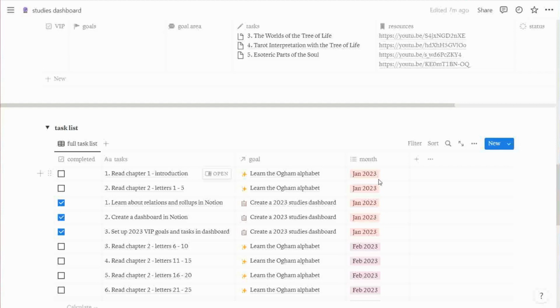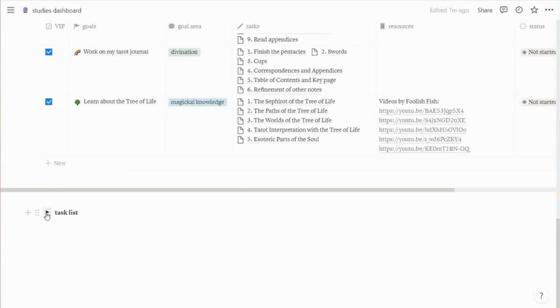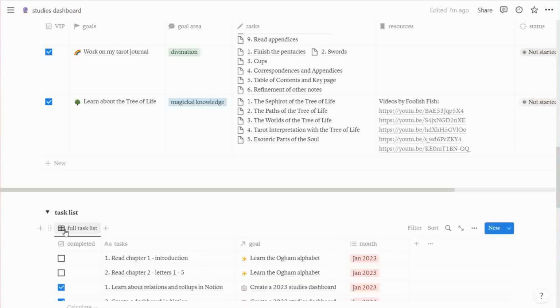And the task list is inside a toggle list, as you can see, because this list can, again, get really long very easily. And because it's not something that I need to work with very frequently, I don't expect to be changing things around that much over here. So I will just toggle or expand the list only when I need to update something, and then just hide it away when I'm done with it. Typically, if I complete a task, I just need to do it in the yellow focus box at the top, and it gets automatically updated in this table down here anyways. So everything is synced across the board.